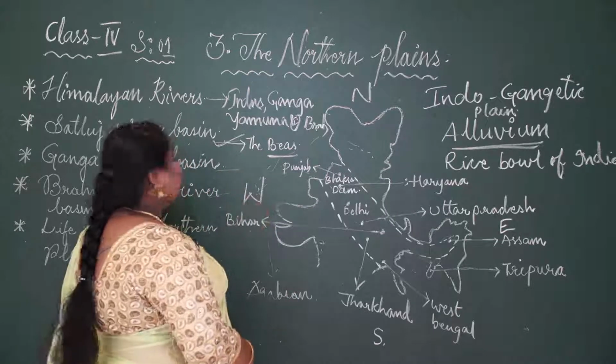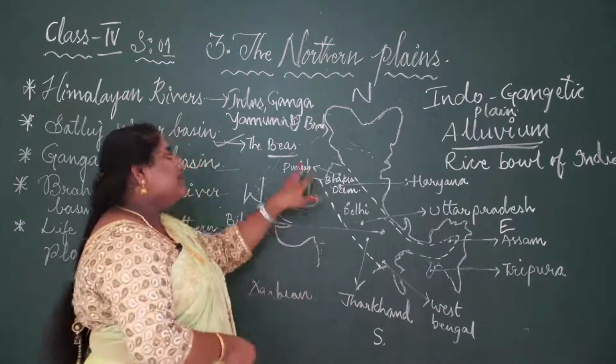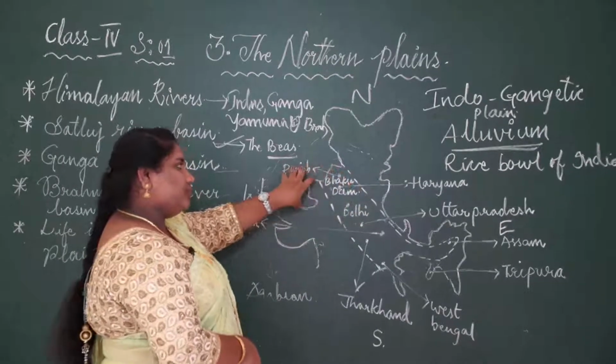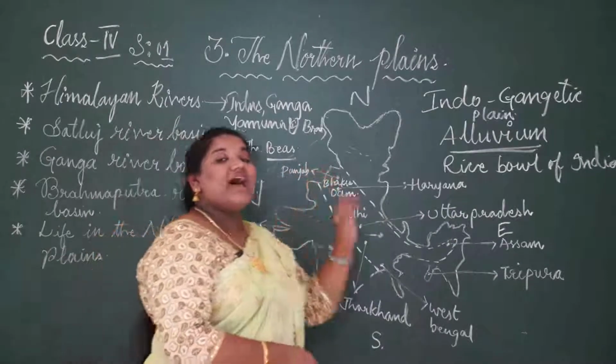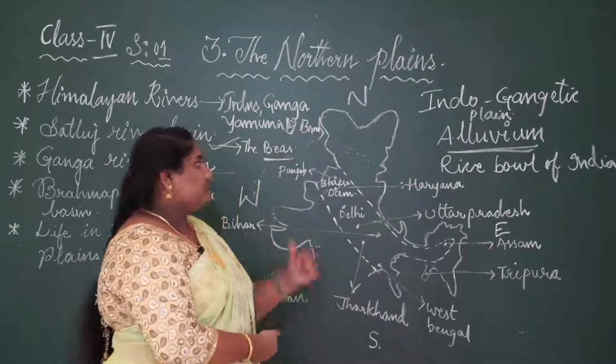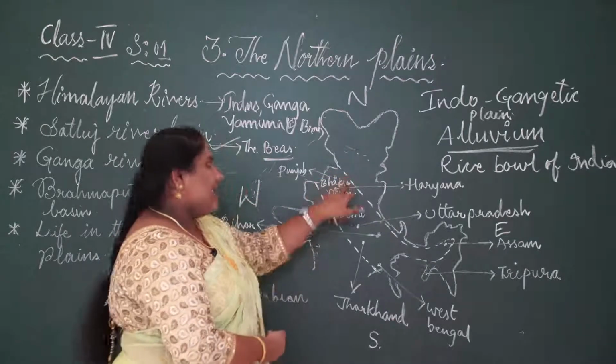So this Satluj River flows from which states? Exactly right, Punjab and Haryana. In these 2 states it flows. So we have a famous dam in this region, constructed on the river Satluj. What is it? Bhakra Dam.